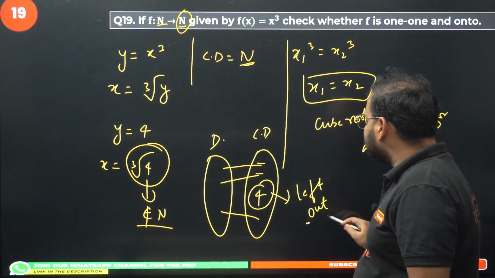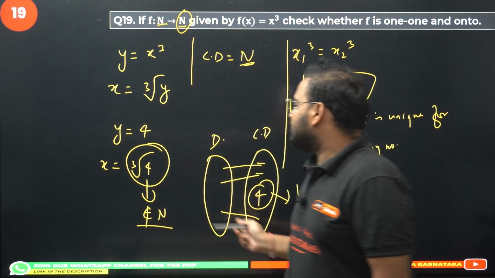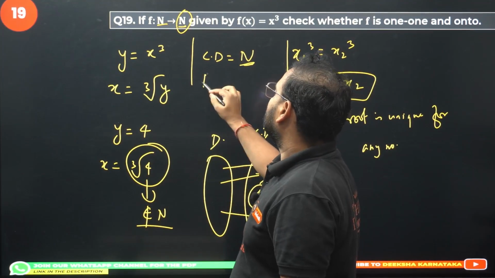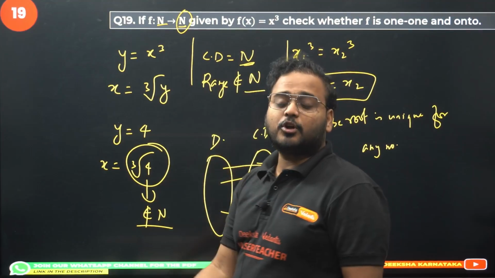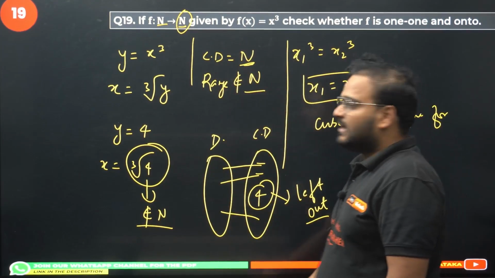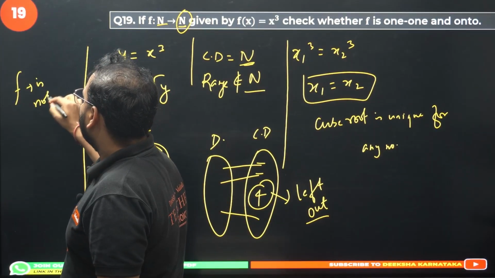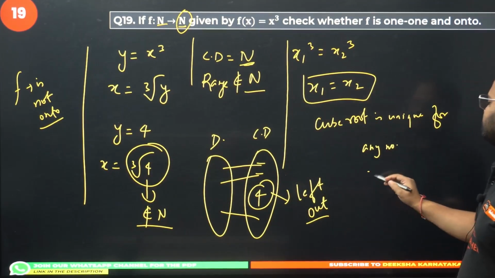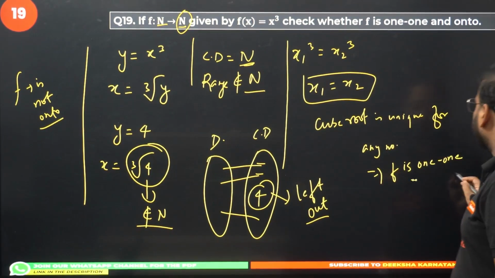So basically what happens here is you have some elements in codomain which do not have any mapping. What happens in that case? Codomain and range are not equal. Range is not always natural number. Since codomain and range are not equal, hence the given function f is not onto. So your answer is f is 1-1 but not onto.